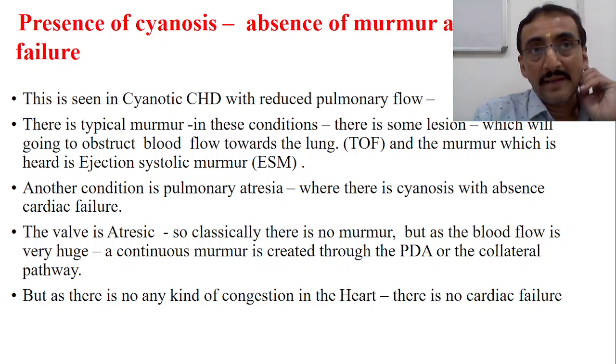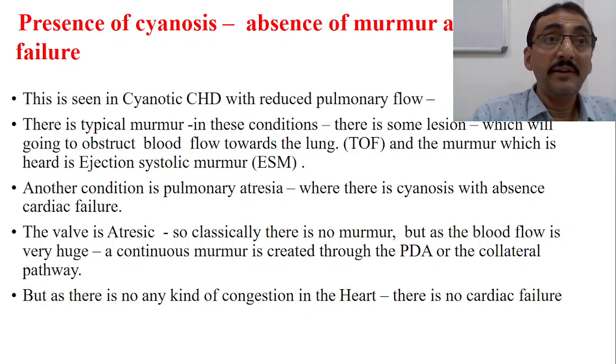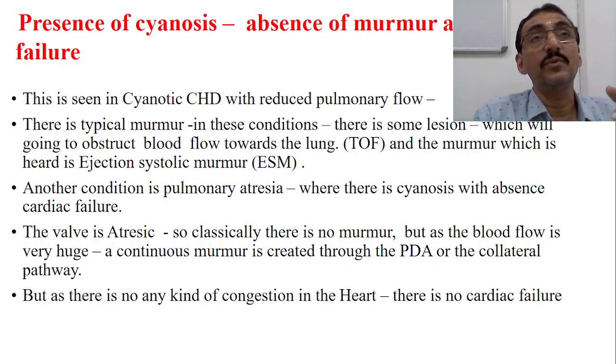Whenever there is cyanosis with reduced blood flow, the cyanosis will always be there, but the blood flow is reduced. Therefore, the typical murmur in this condition, in a lesion which obstructs the blood flow towards the lung, is an ejection systolic murmur. Another condition is pulmonary atresia, where there is cyanosis with absence of cardiac failure, because the heart is not functioning more, as there is no volume overload. So this valve is atretic.